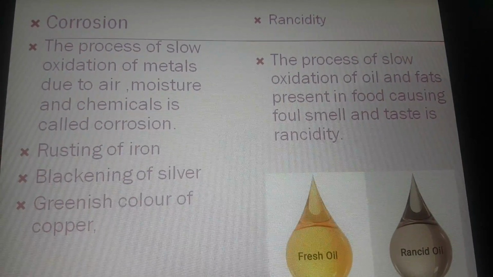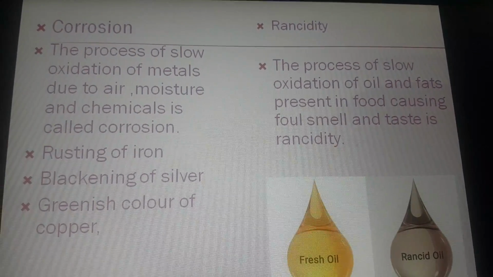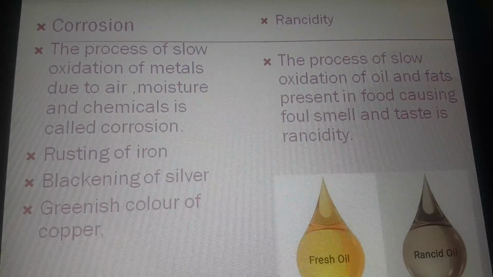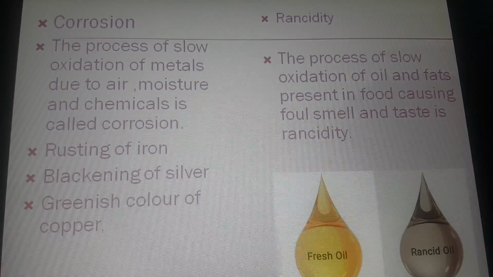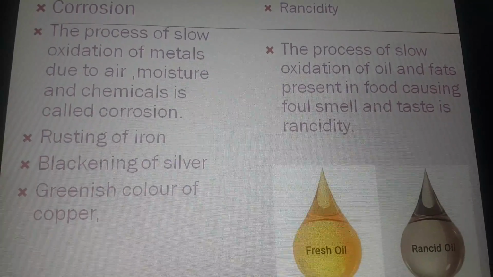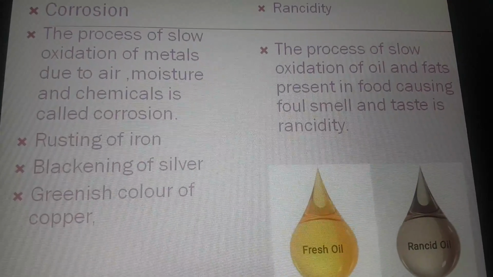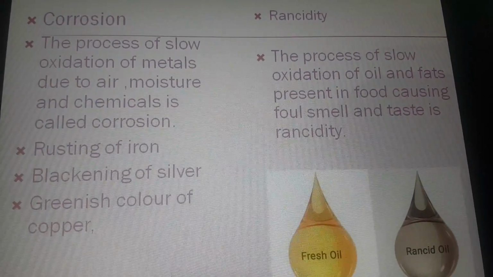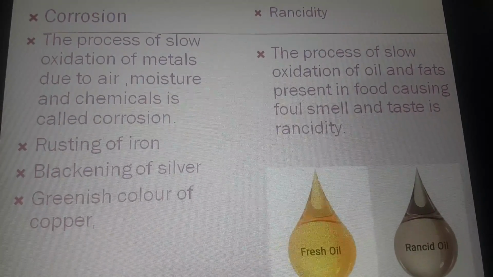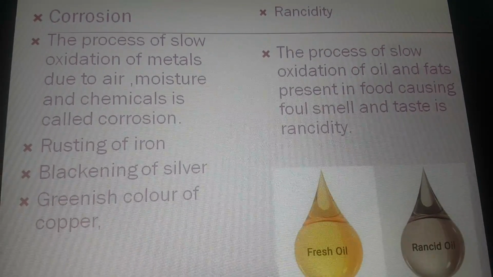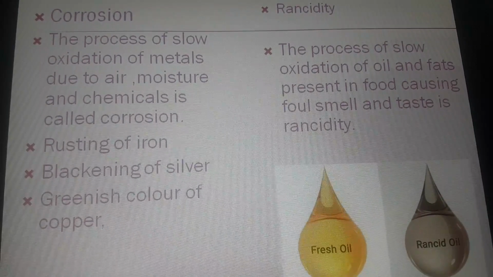Now, there are many methods to prevent rancidity. First is keeping food in refrigerators. It slows down the process of rancidity. The other method is keeping food in airtight containers. When we keep food in airtight containers, it reduces the contact of food with oxygen and henceforth it prevents the process of rancidity. So these are the examples by which we can prevent rancidity.